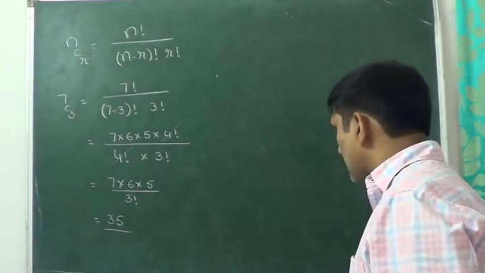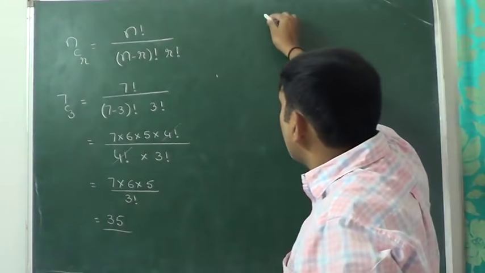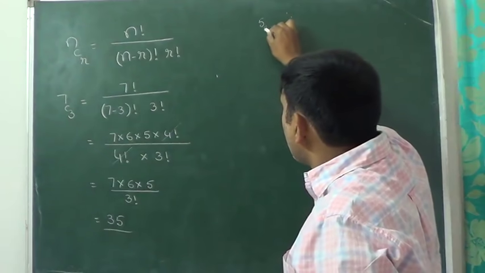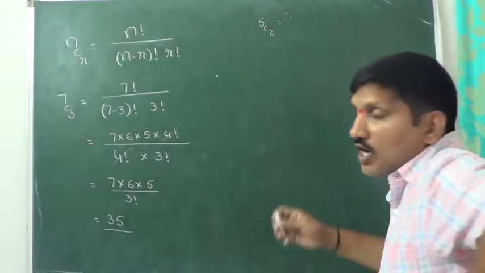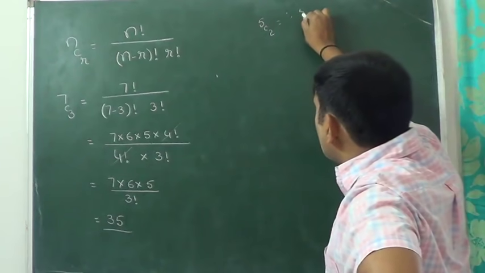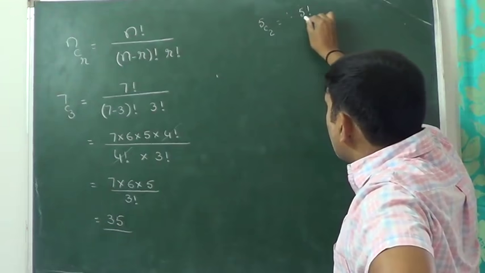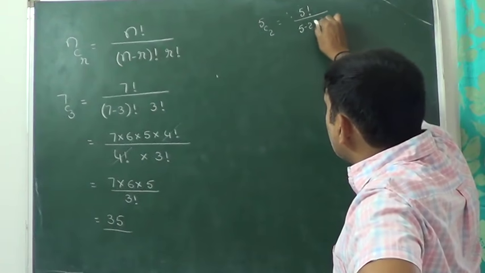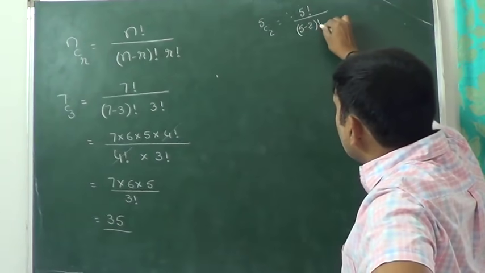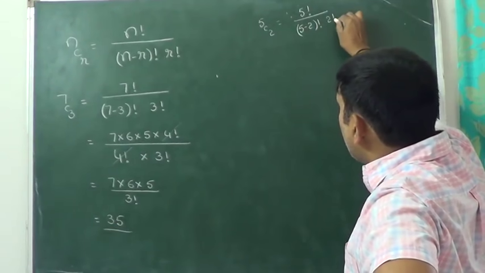Suppose you see another one. I want to find out the value of 5C2. Come on, use the formula. 5C2 value is equal to 5 factorial divided by 5 minus 2 factorial into 2 factorial.